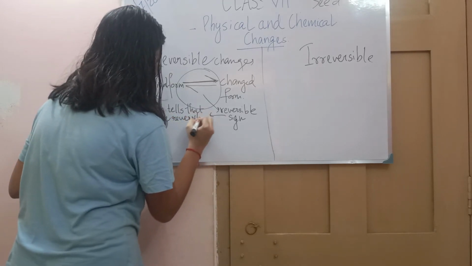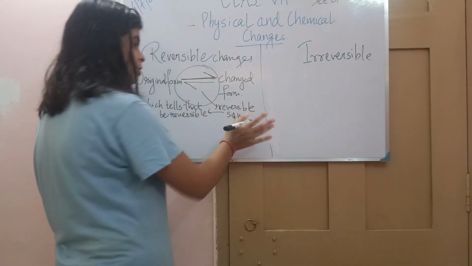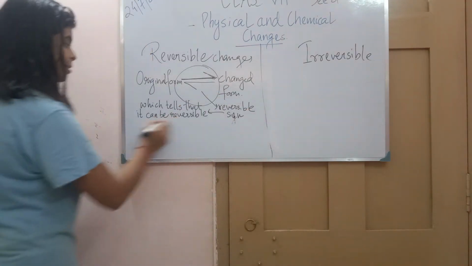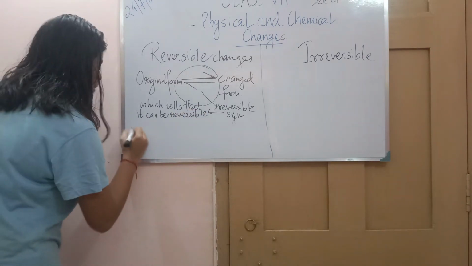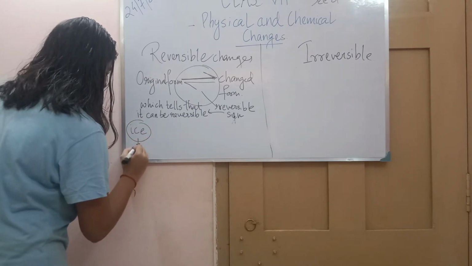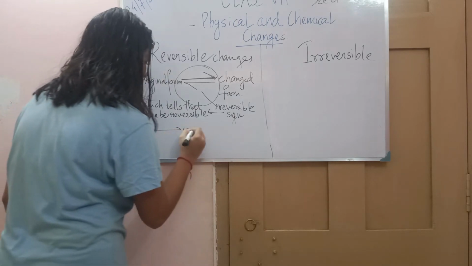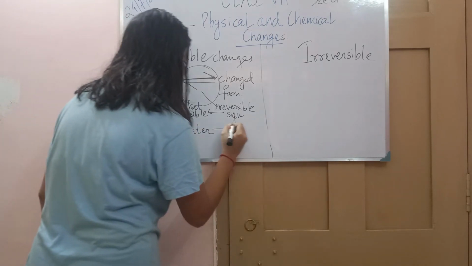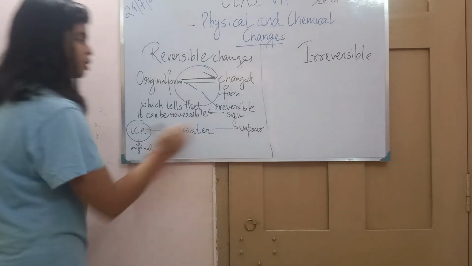Let's take an example. We know what the reversible sign is, which tells that the change can be reversible. For example, ice. We are starting from ice, which is the original form. We can change it to water, and we can even change it to vapor. So from ice, we are changing it to vapor.